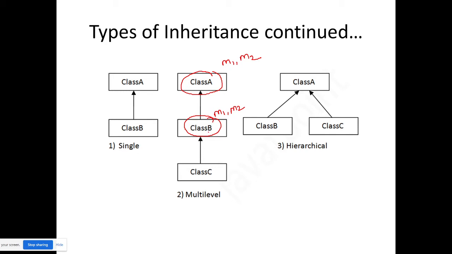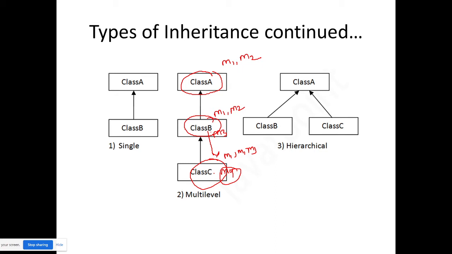And suppose class B has its own method M3 and class C extends class B, then class C will have M1, M2 and M3 both, and suppose class C has its own method M4.